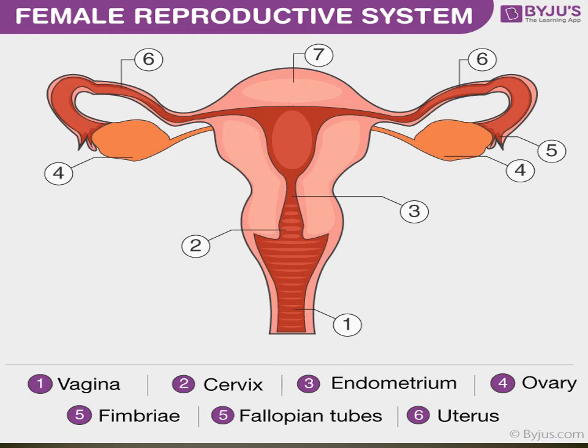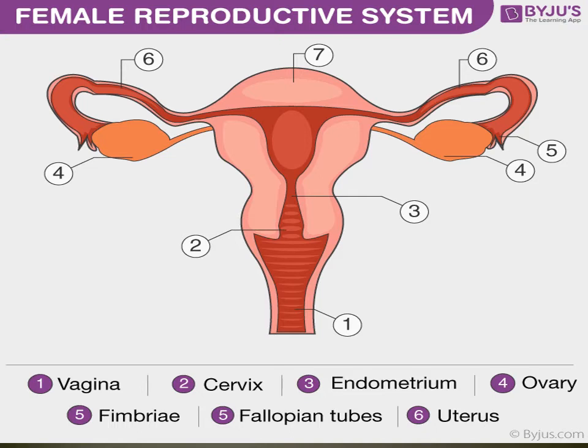female reproductive system. Everybody see the picture. Number one is vagina. Number two is cervix. Number three is endometrium. Number four, ovary. Number five, fimbriae.